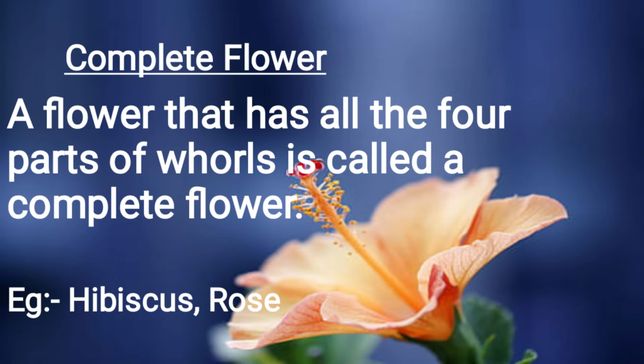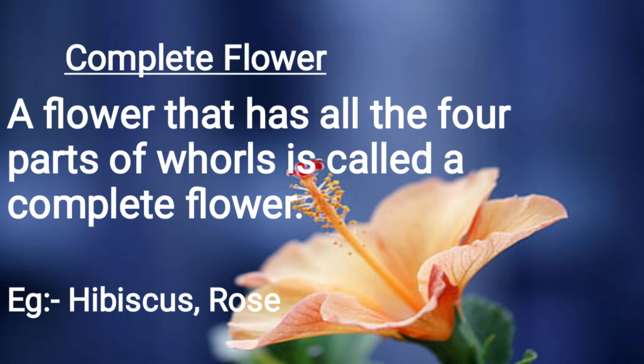Which are the four parts? Petals, sepals, stamen and pistil.